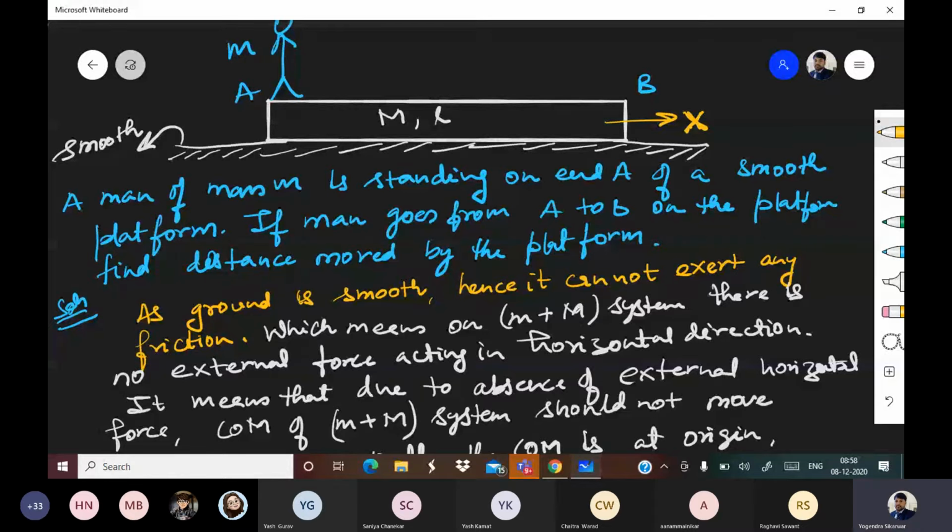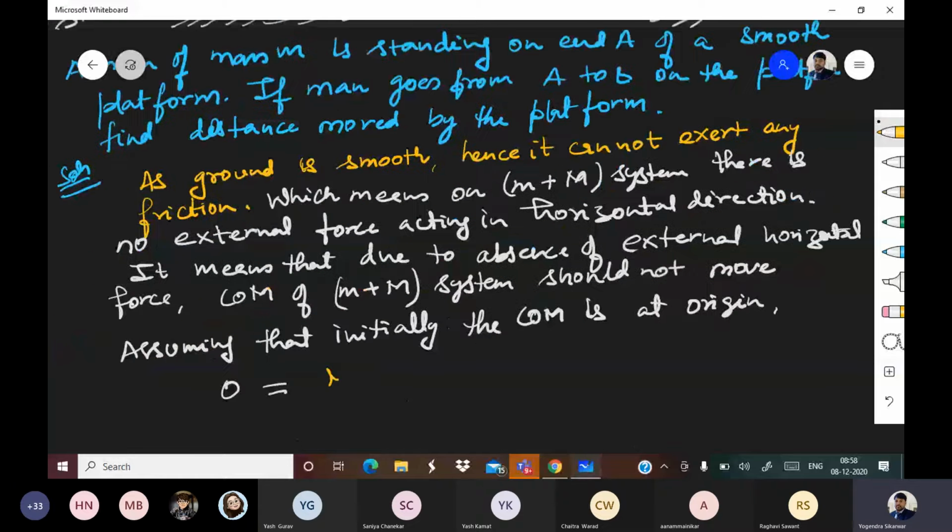Capital M into X. This is M1 X1 plus small m, and how much small m will move? X due to platform, because platform itself is moving, plus L due to its own motion because it is going from A to B, upon capital M plus small m. So we have applied M1 X1 plus M2 X2 upon M1 plus M2.